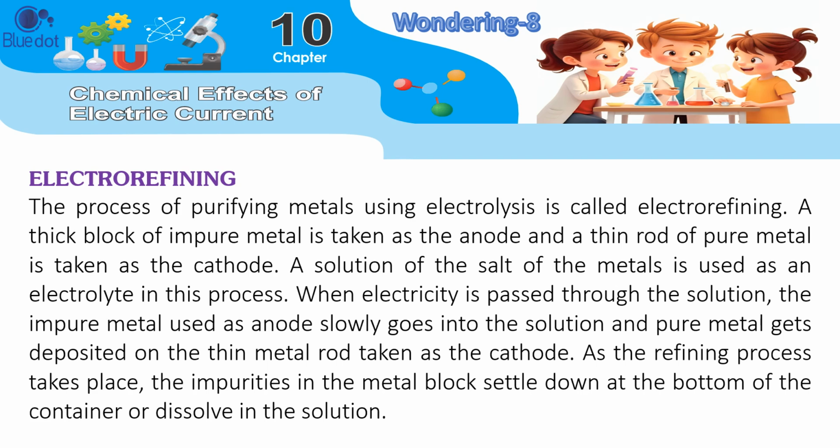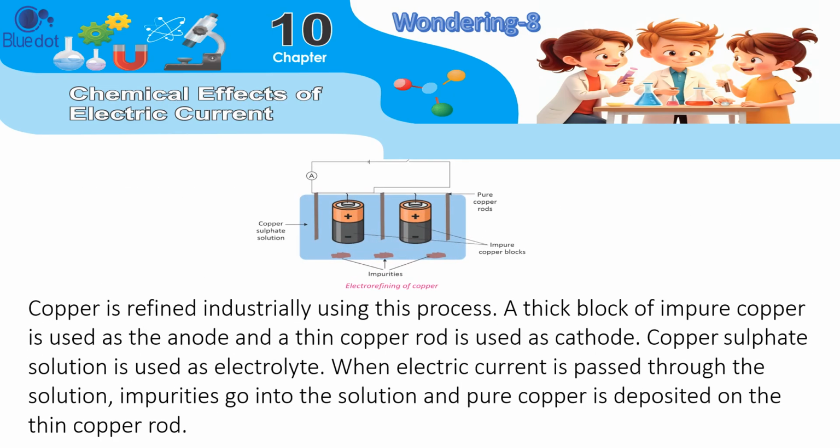As the refining process takes place, the impurities in the metal block settle down at the bottom of the container or dissolve in the solution. Copper is refined industrially using this process.